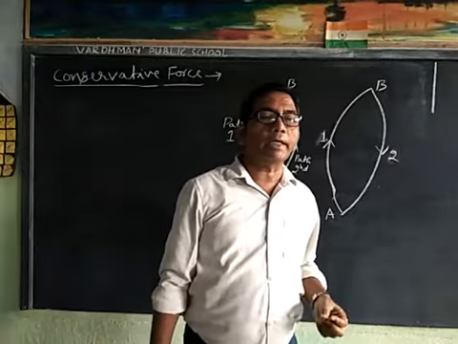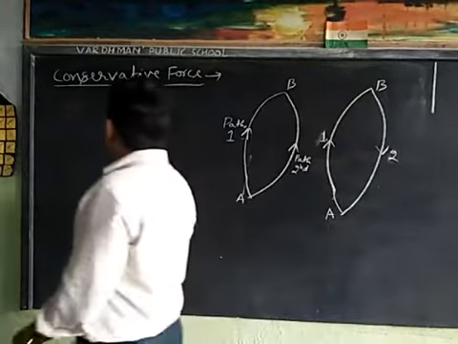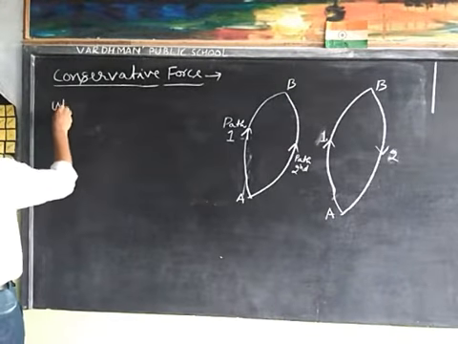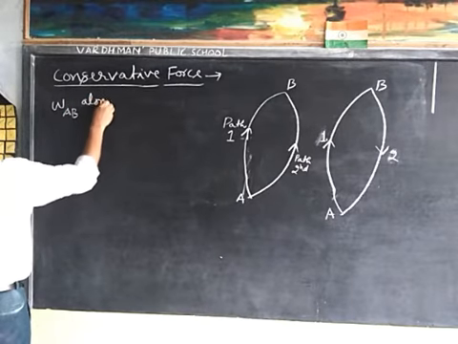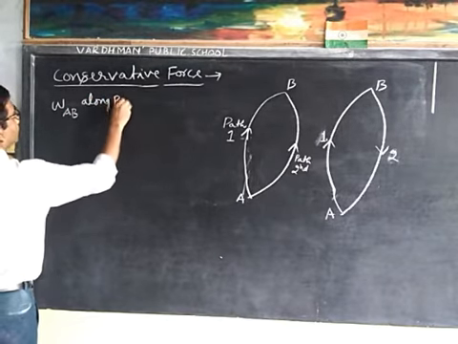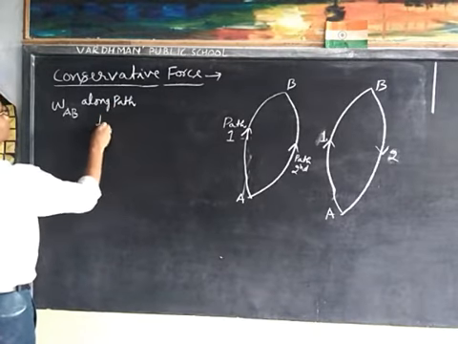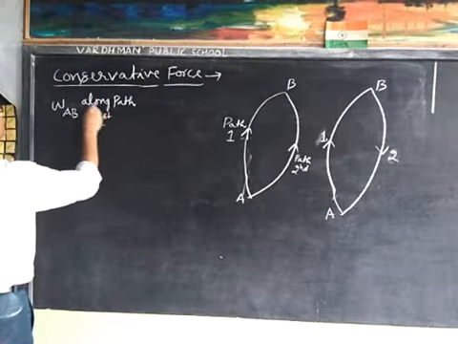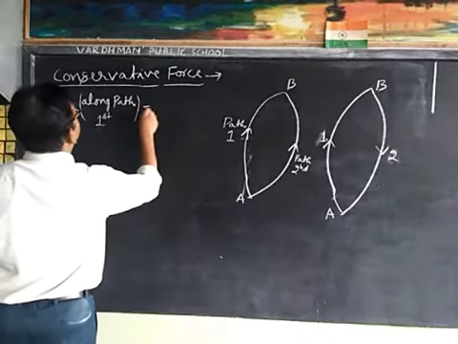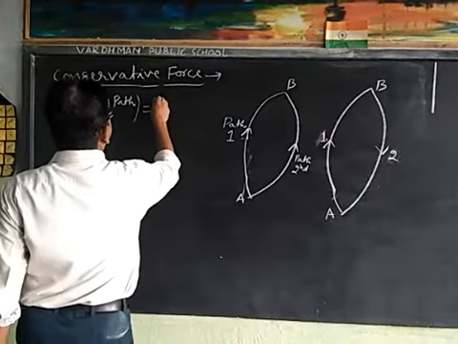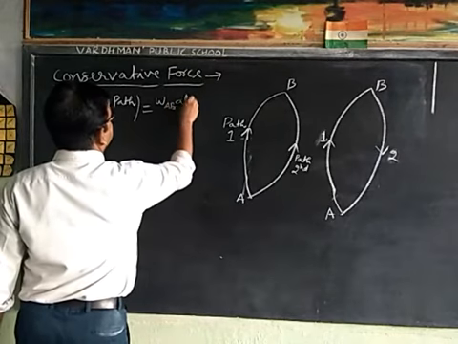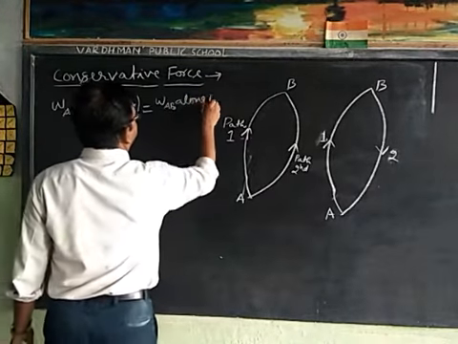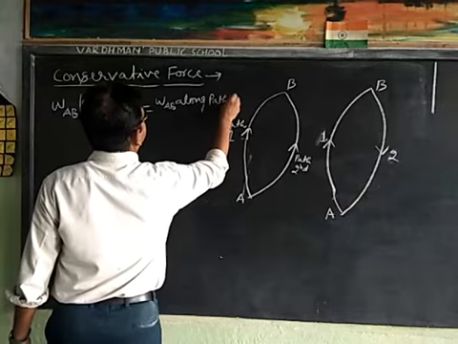Mathematically, it can be written as WAB along path first is equal to WAB along path second.